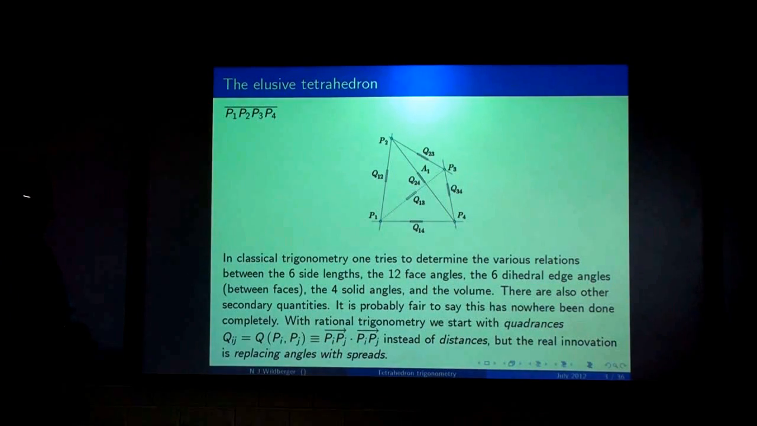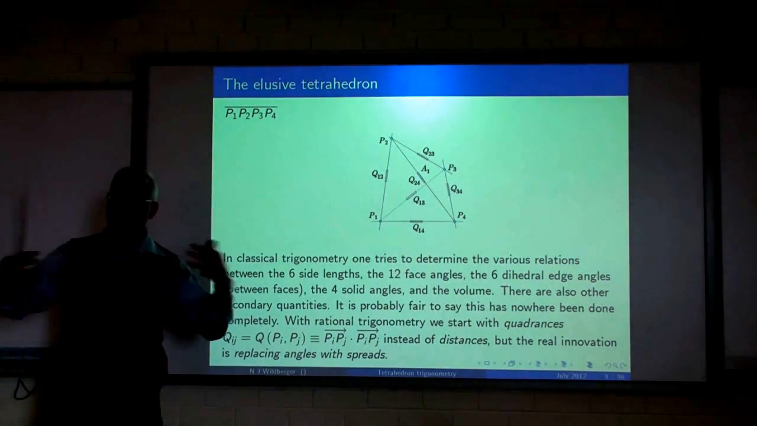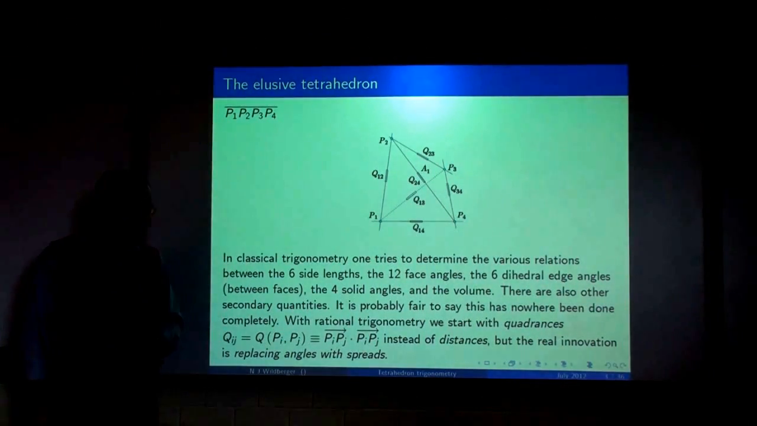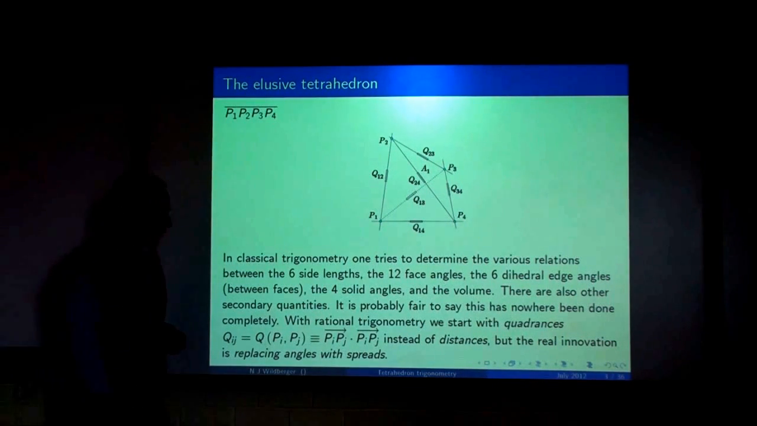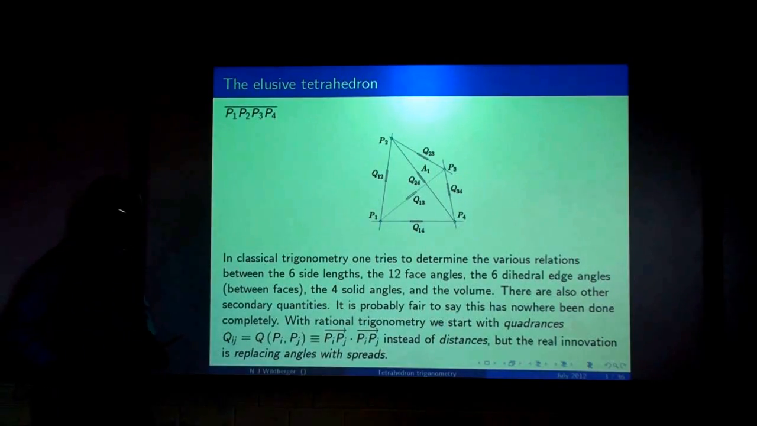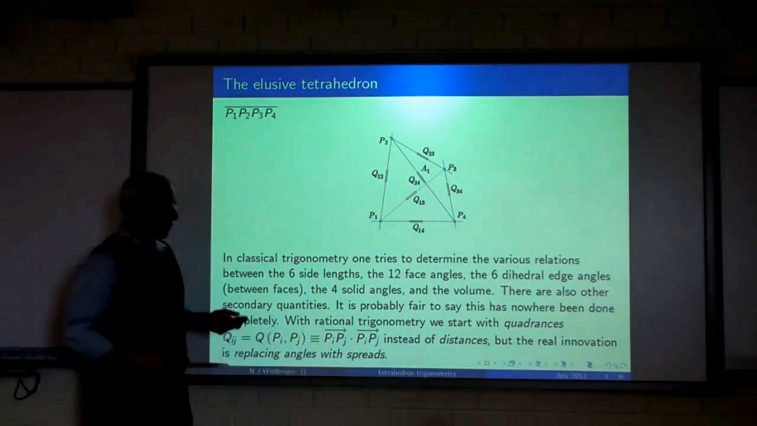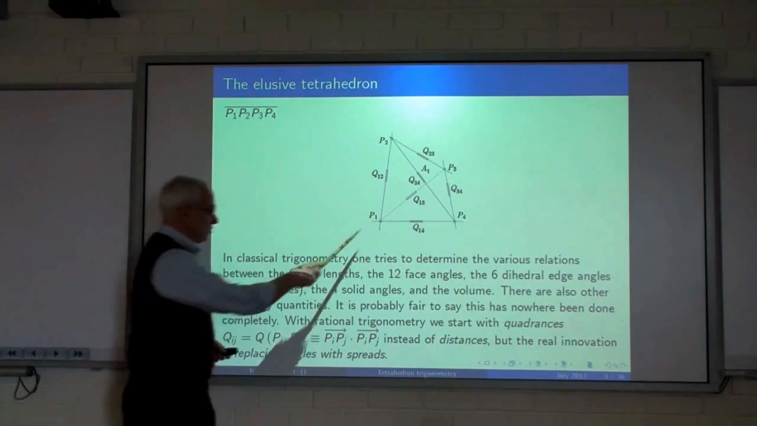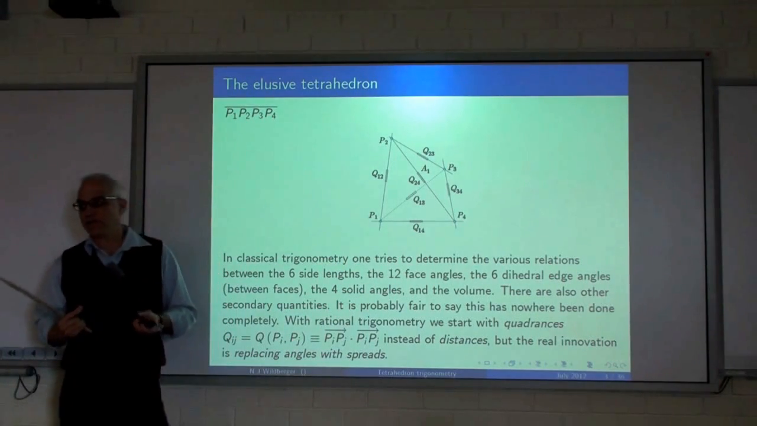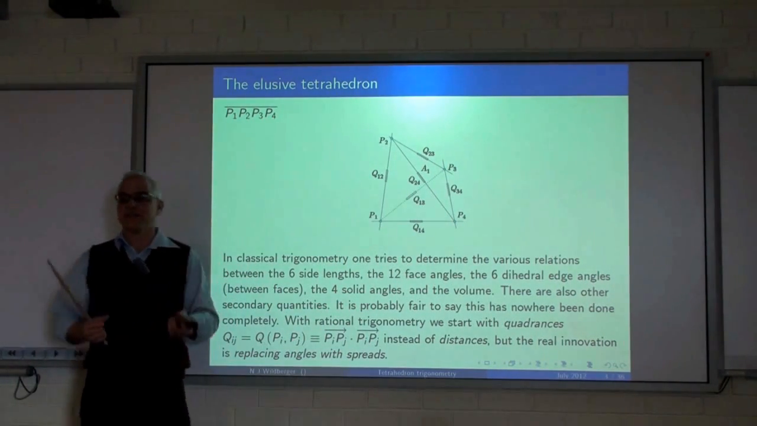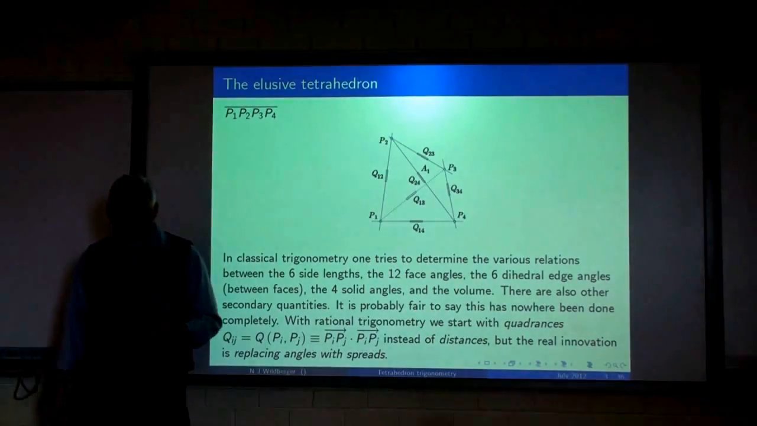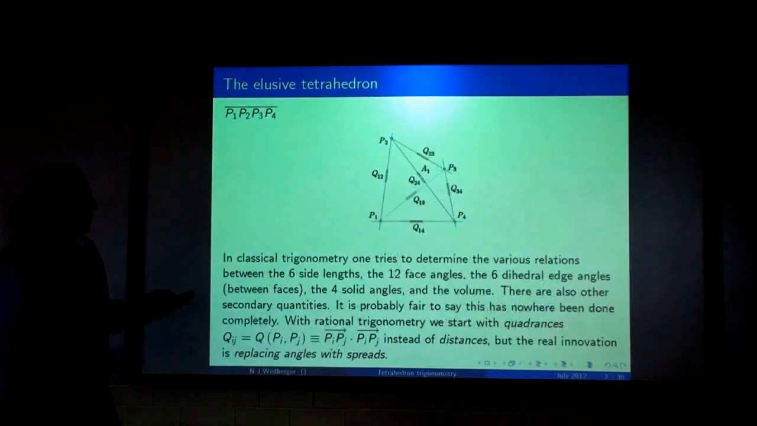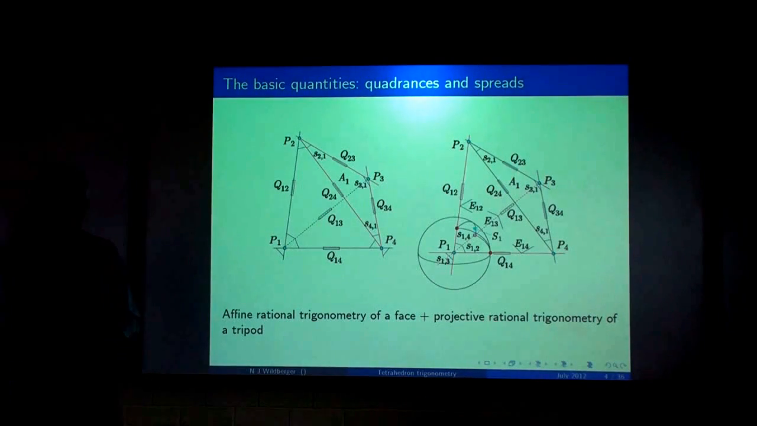There are also secondary quantities that we're not going to worry about. And it's probably fair to say that this has nowhere been done completely in terms of understanding all the relationships between these various things. And our approach is that we're going to use rational trigonometry, and we're going to start with the quadrances Qij. So that's in vector notation. It's very simple. The quadrance between 2 points is the dot product of the vector joining them with itself. Okay, so we're going to use some basic elementary linear algebra to introduce the main concepts and the main formulas.